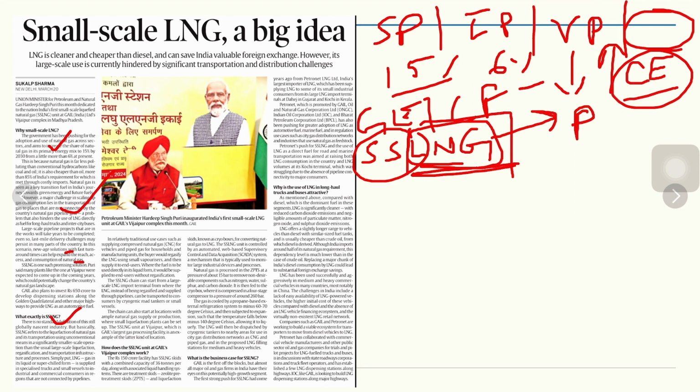A small scale LNG chain can start from a large scale LNG import terminal where the LNG, instead of being regasified and supplied through pipelines, can be transported to the consumers by cryogenic road tankers or small vessels. So this is how the project can actually be beneficial for our country.